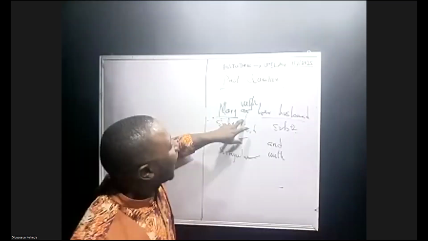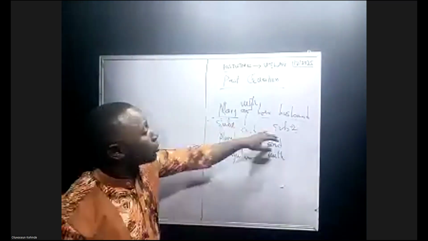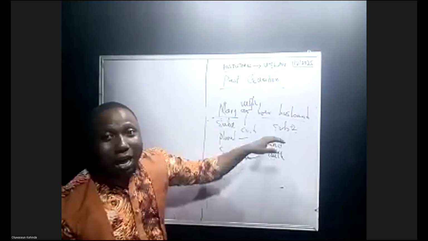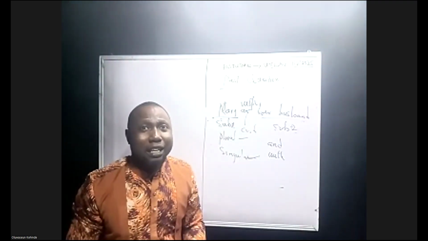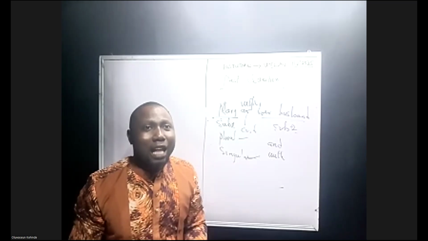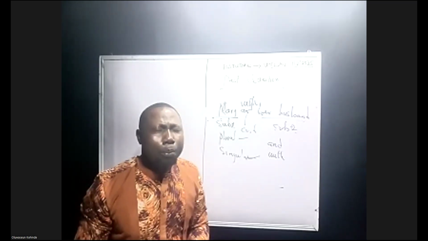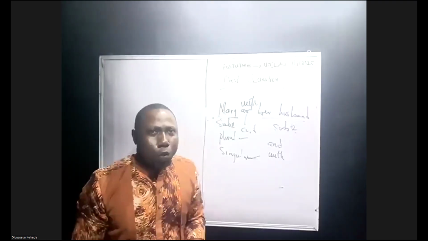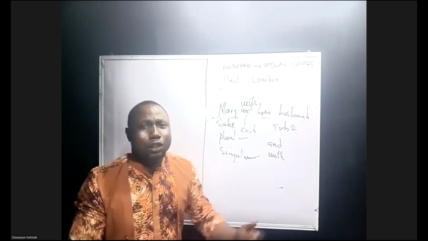Still following the same sentence, when you have "Mary and her husband", it is seen as two separate subjects, and you are using a coordinating conjunction, which is "and". Now, the form of verb that will follow will be a plural verb. But when you now have a subordinating conjunction, you still maintain what?